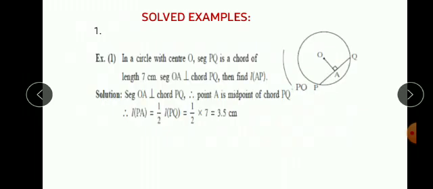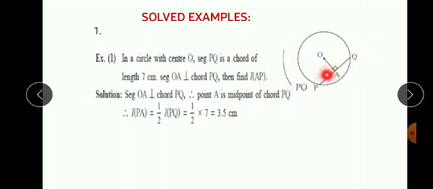Now let us see solved examples based on property 1 and property 2. In this circle, O is the center of the circle, PQ is a chord, and A is the midpoint of the chord. In a circle with center O, segment PQ is a chord of length 7 cm. Segment OA is perpendicular to chord PQ. Then find the length AP.